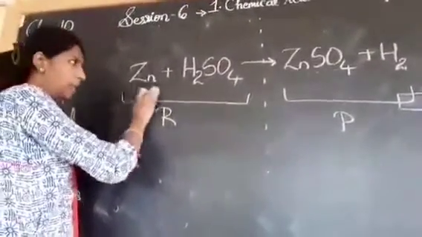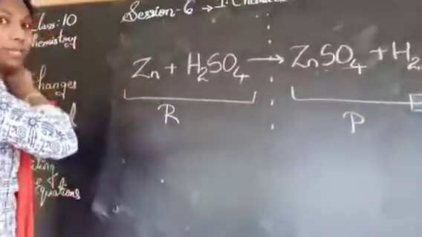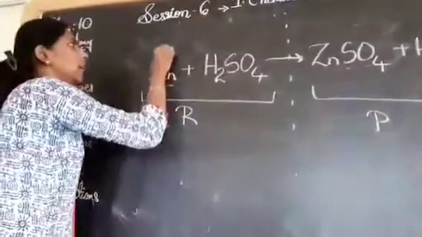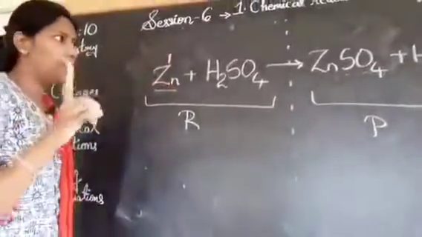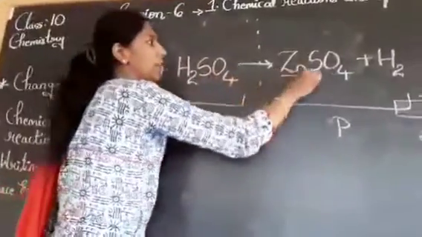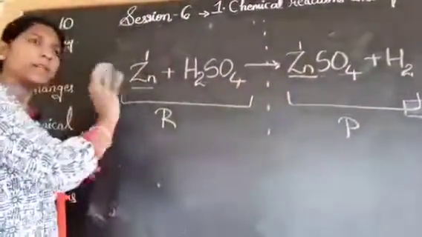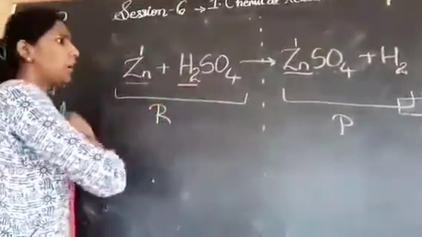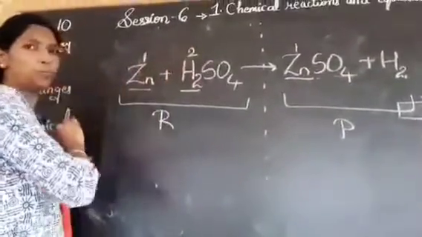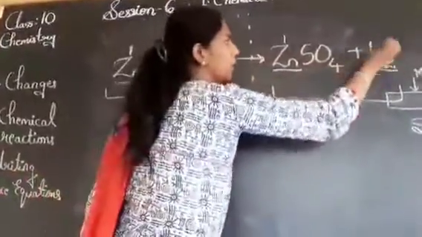First element, or the first atom which is involved, that is zinc. How many zinc atoms do we have? 1. That side how many do we have? 1. It is done. It is balanced. Hydrogen, how many do we have? 2. That side hydrogen, how many do we have? 2.